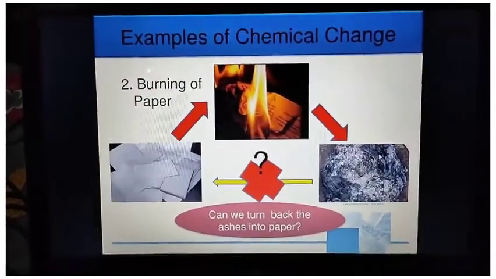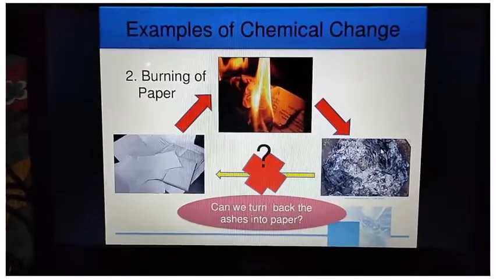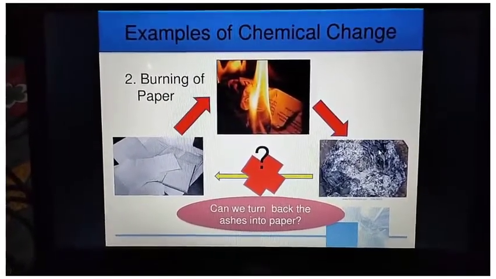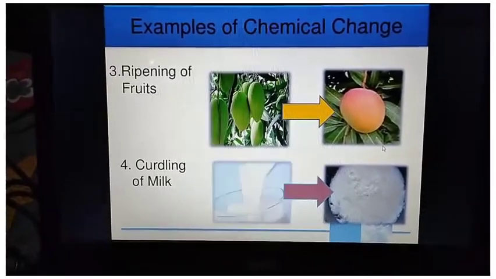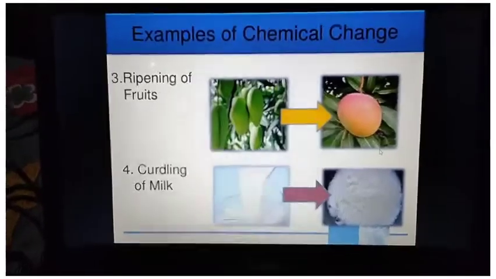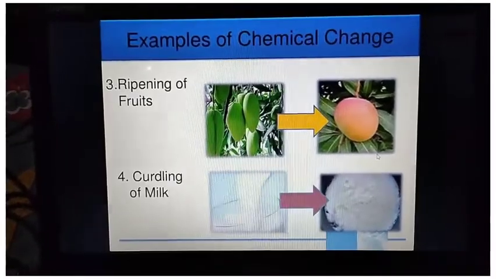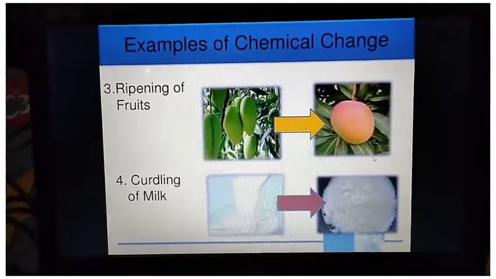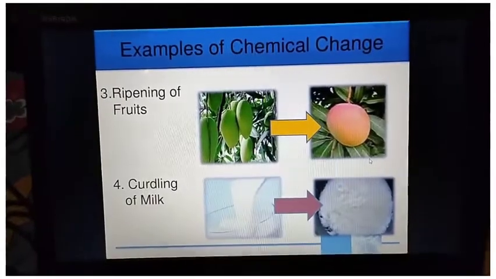Can we turn the ashes back into paper? No, we cannot. That is why it is a chemical change. Then ripening of fruits, curding of milk, you cannot get them back, right? Once fruit ripens, you cannot get that fruit back. Then curding of milk, you cannot get milk from curd.